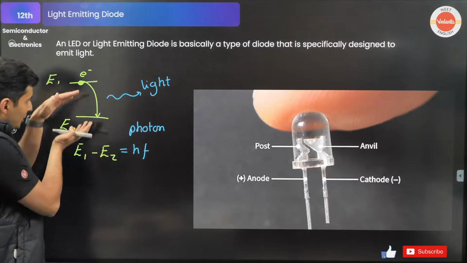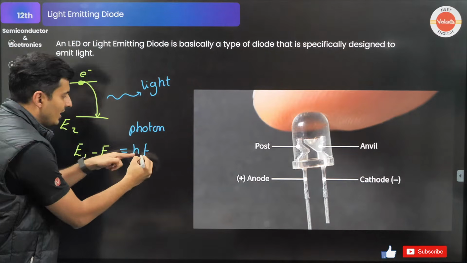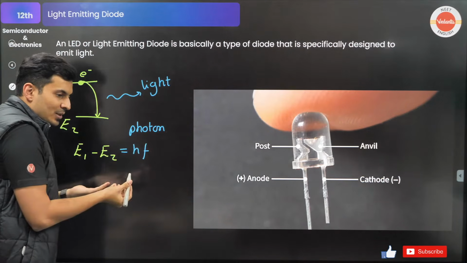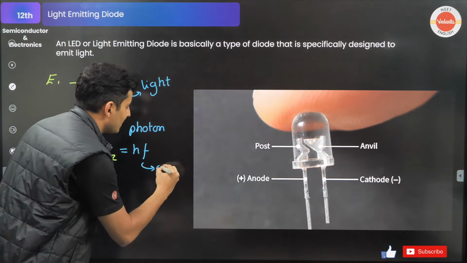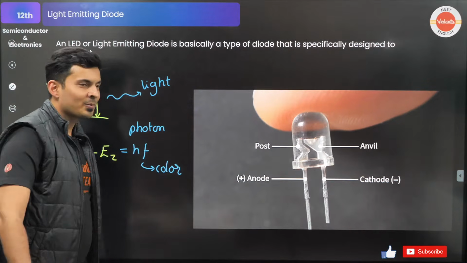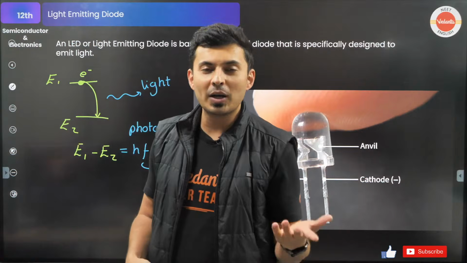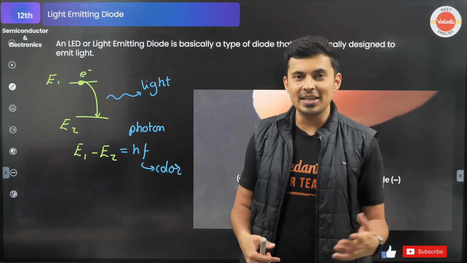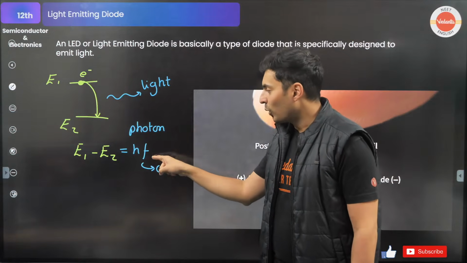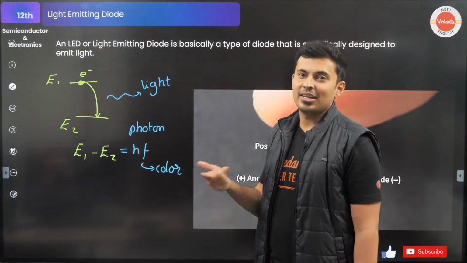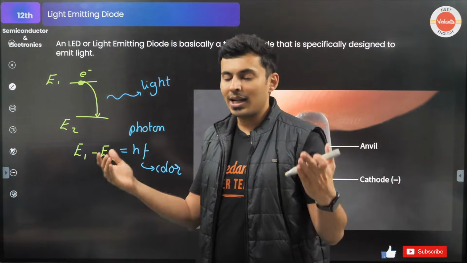If you change the energy difference, you can change the frequency. If you change the frequency, you can change the wavelength, you can change the color. So this frequency decides the color of the LED. So if you are ever wondering how do you get blue color, white color, red color, yellow color LEDs, what they do is they change the energy difference, because of which the photon's frequency changes or the color changes. That's how a LED works.